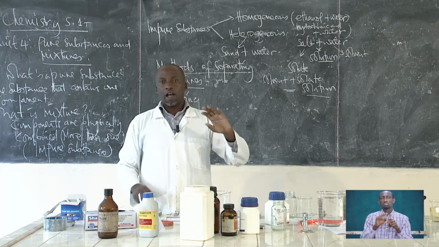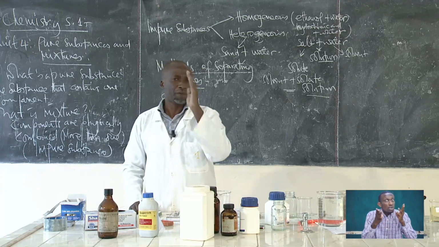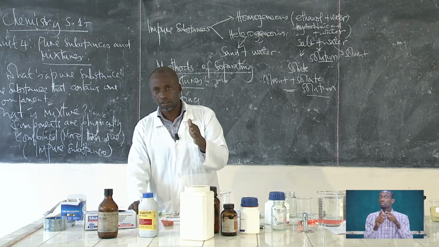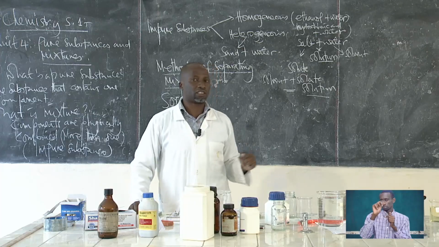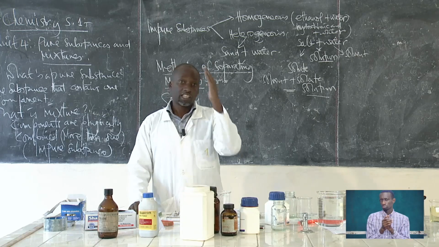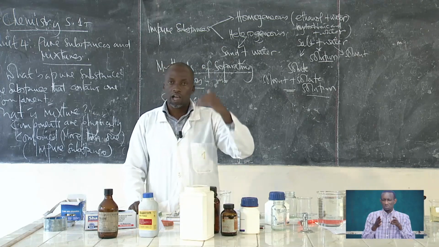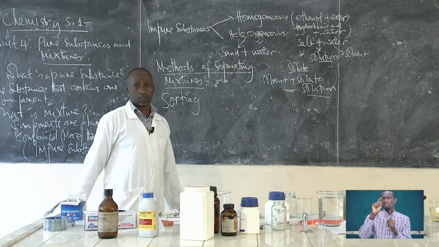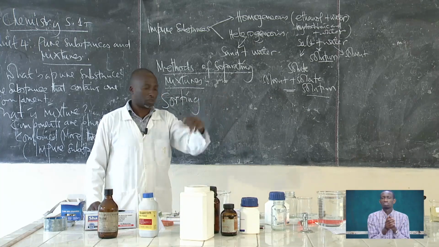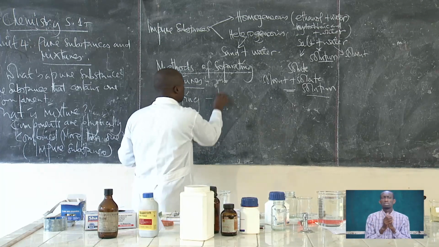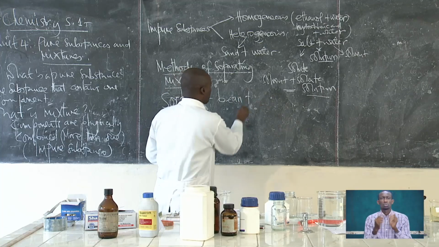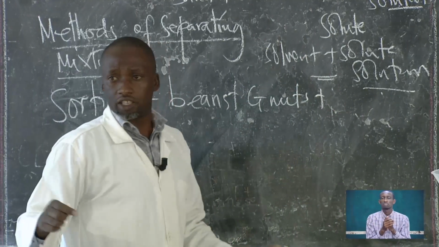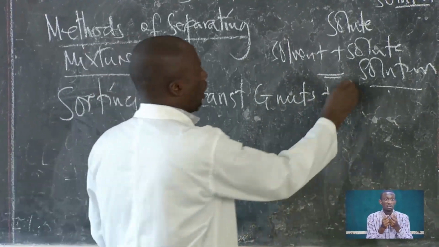The method, however, I should mention, the method that is employed here depends on the nature of the mixture. I said there are several methods we'll have to look at one by one. So this is one of the methods. This is very common, so there is not a lot that we can talk about this one. You can use this, for example, if you have beans and then you mix them with the G-nuts, and they can be even more than 3, and then you have sorghum.